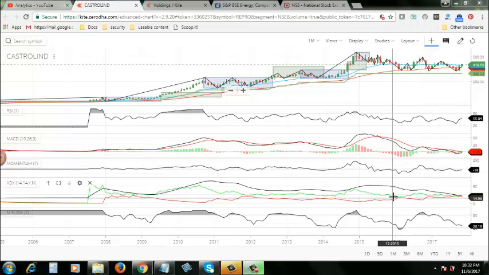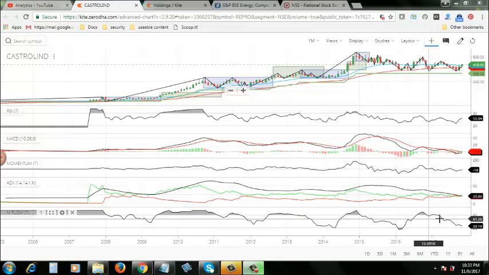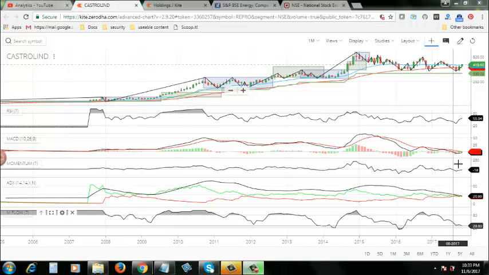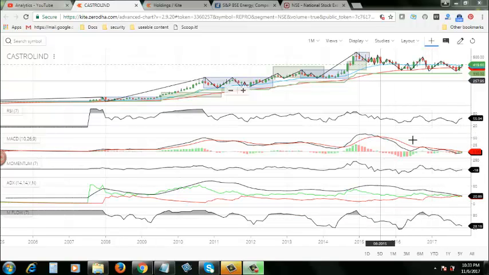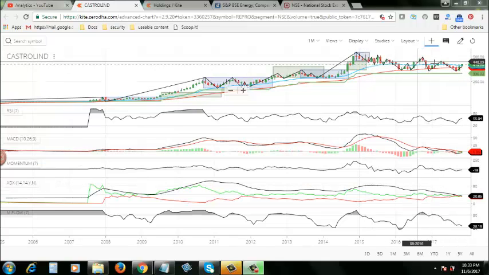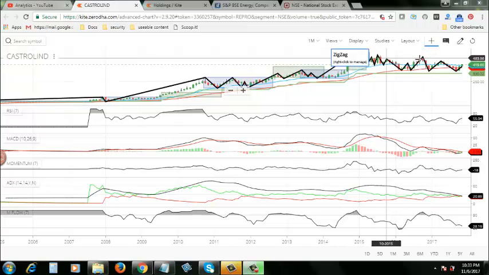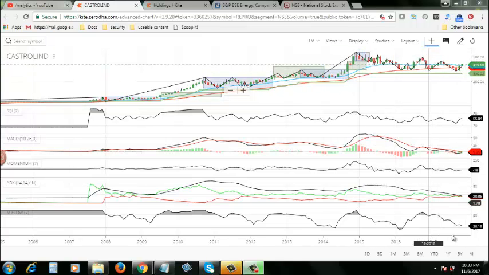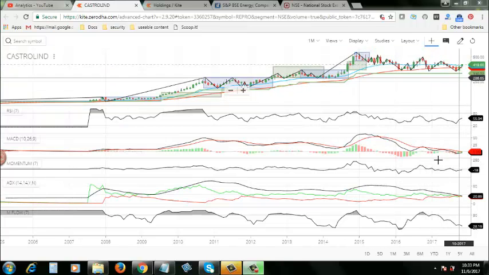And look at the ADX. The direction strength of the stock is crashing down, and both the green line and red line are converging, and now the red line is on top of the green line, which indicates a negative signal. Look at the money flow. Money flow is again crashing down. So all these points are in sync with the downfall of the stock price.